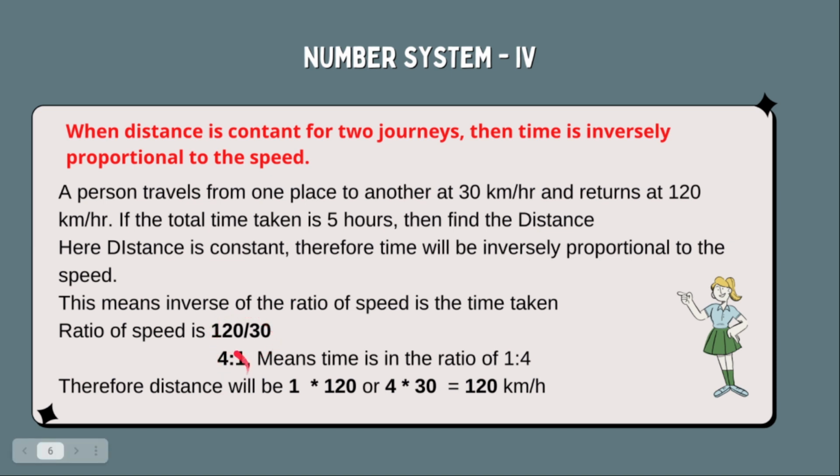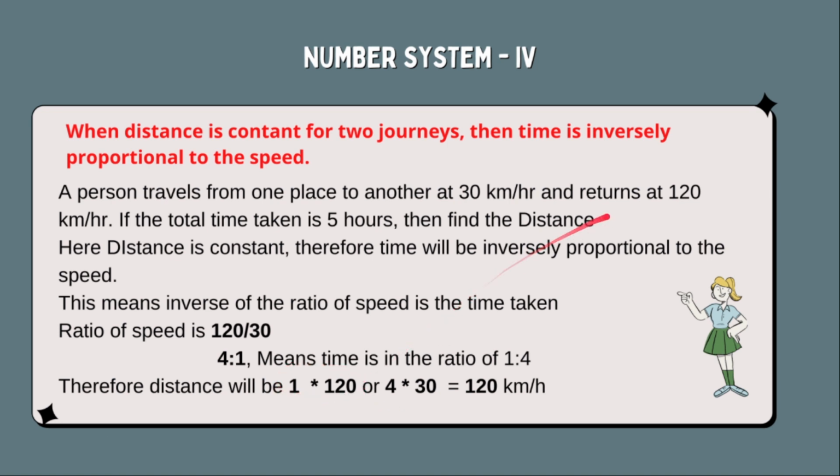That is 4:1. It means that the time is in the ratio of 1:4, right? Because time is inversely proportional to speed. So if the ratio of speed is 4:1, the time ratio will be 1:4 and distance will be 1 into 120 or 4 into 30, that is 120. Okay, because distance is speed into time taken.